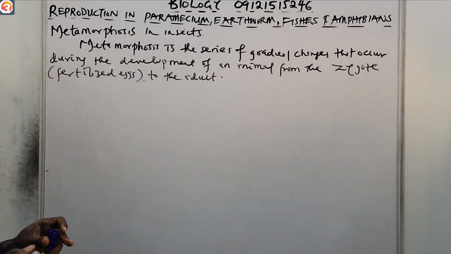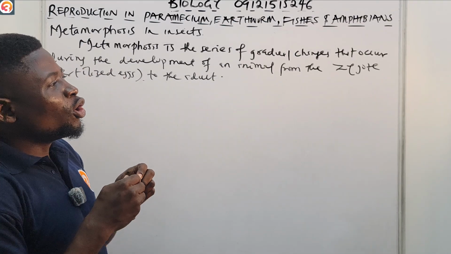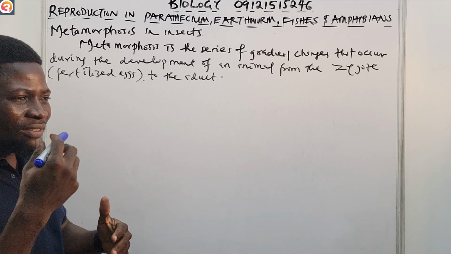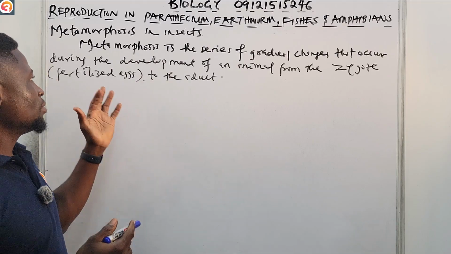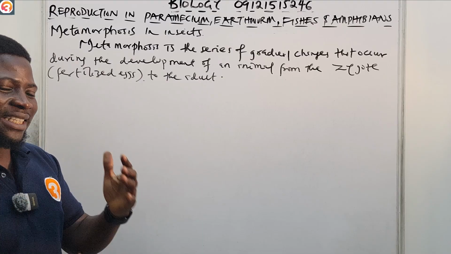So this is what metamorphosis is: a series of gradual changes that occur in an animal during development, from the zygote, the fertilized egg, to the stage of being an adult.